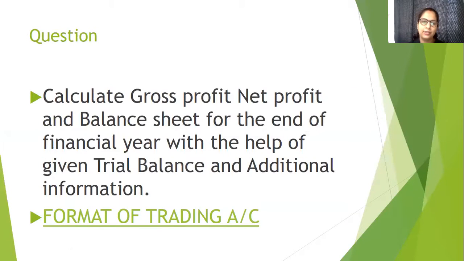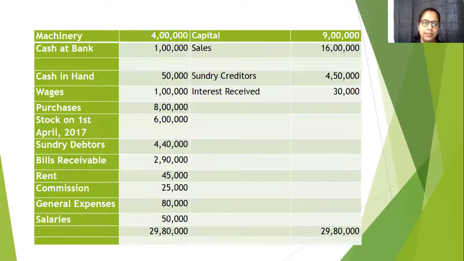Generally, when we talk about final accounts, we need to calculate gross profit, net profit, and the balance sheet at the end of the year. The question says there is a trial balance given here. We have seen what a trial balance is when preparing ledger accounts. This is the debit side, this is the credit side. All accounts are closed at the end of the year, and this is the balance which the trial balance is showing.